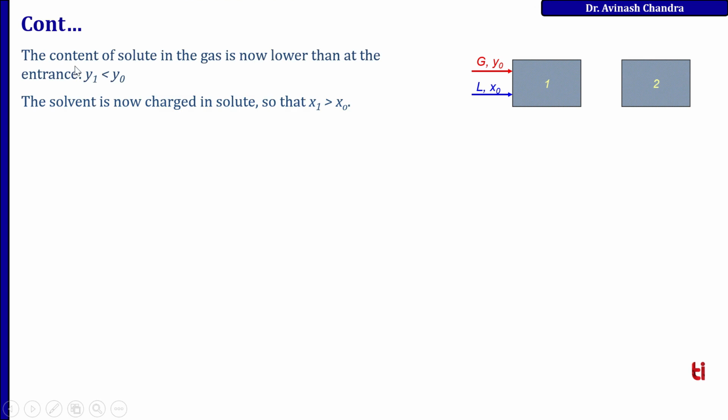The content of solute in the gas is now lower than at the entrance. Whenever the mass transfer takes place from here to here, the concentration Y1 will be less than Y naught, and similarly the concentration X1 will be greater than X naught.